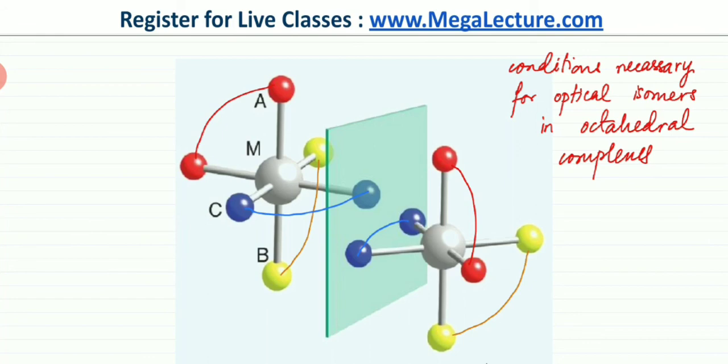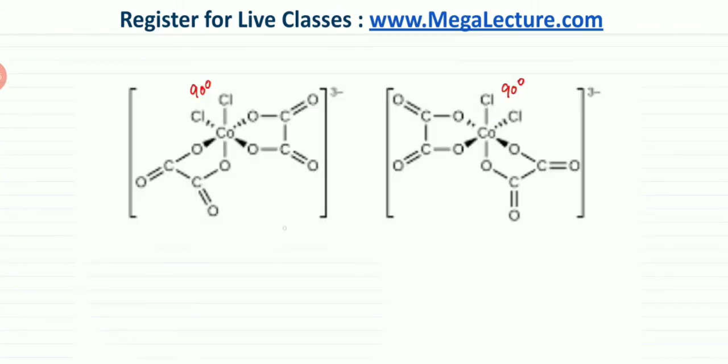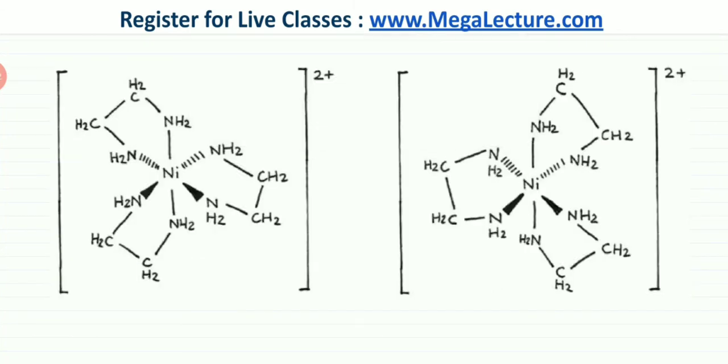And these conditions are met in the previous examples that we did. Like the one shown over here, you can see that on these two axes you have the same type of ligands 90 degrees apart, and the same type of ligands 90 degrees apart. So the mirror image is going to have a different orientation. And pretty much the same optical isomerism is shown over here: the same type of ligands 90 degrees apart, the same type of ligands 90 degrees apart. The mirror image is going to have a different orientation.